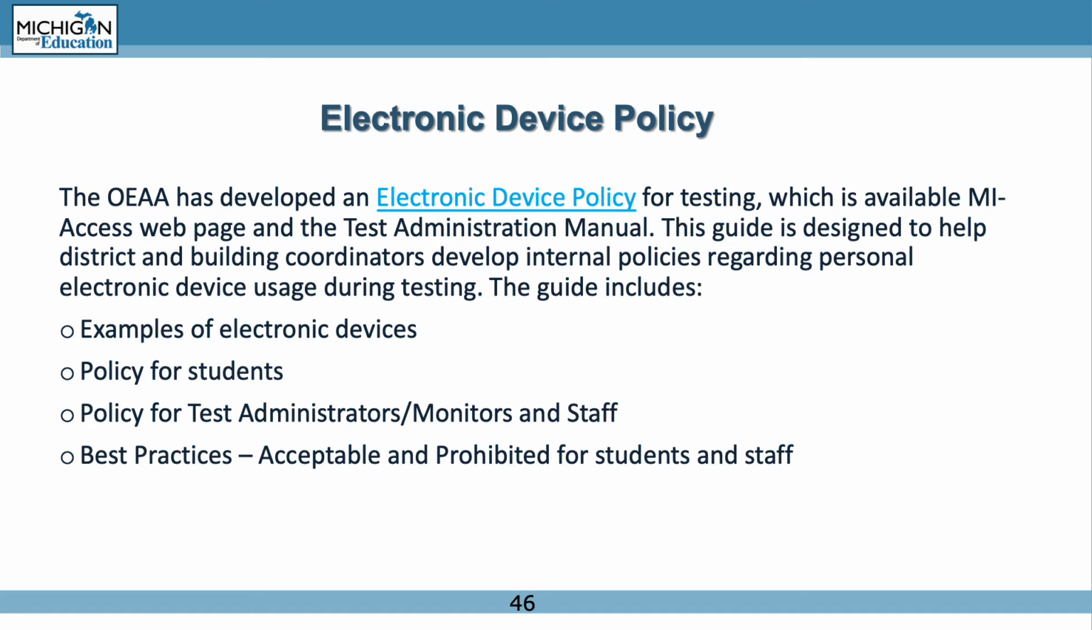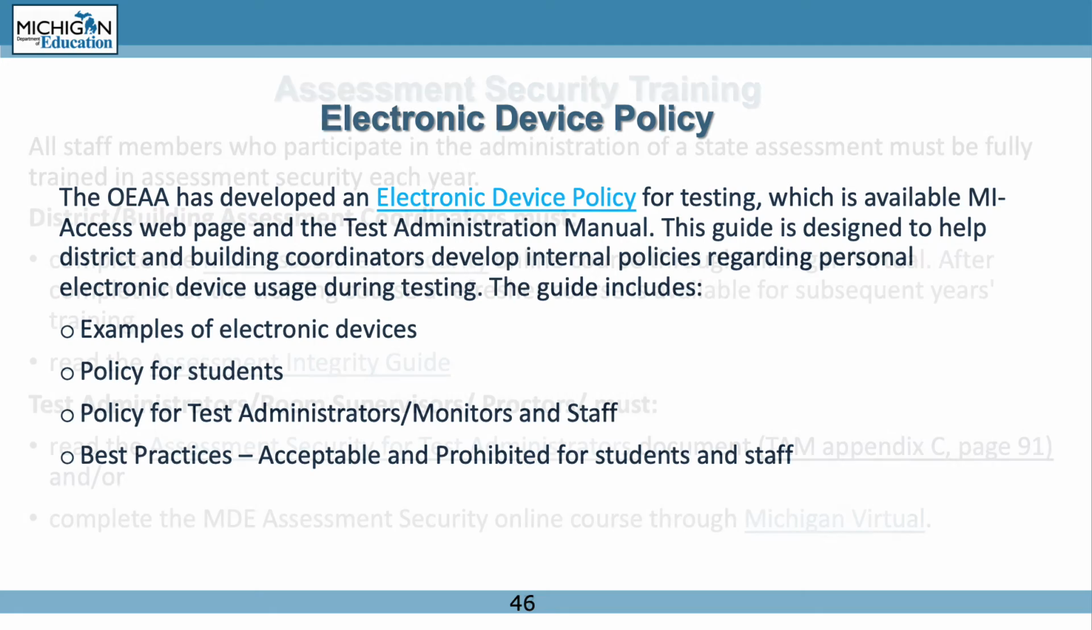The OEAA has developed an electronic device policy for testing, which is available in the Assessment Integrity Guide and the Test Administration Manual. This guide is designed to help district and building coordinators develop an internal policy regarding personal electronic devices during testing. The guide includes examples of electronic devices, policy for students, and policy for test administrators, monitors, and staff. It includes best practices, or acceptable and prohibited practices, for students and staff.